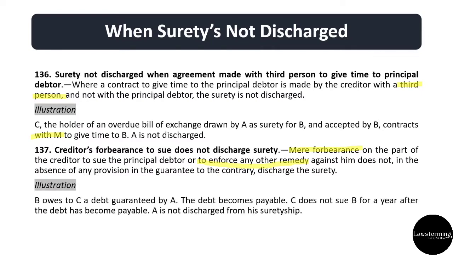Let's look at the illustration. B owes to C a debt guaranteed by A. The debt becomes payable. C does not sue B for a year after the debt has become payable. So just because creditor उसको sue नहीं कर रहा है and he is not enforcing his remedy, it will not